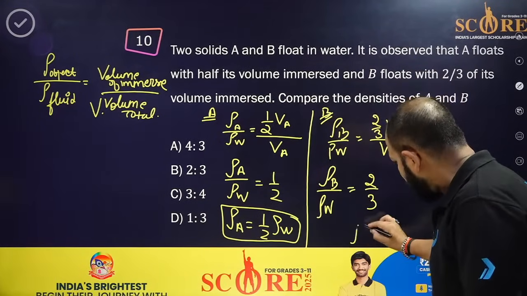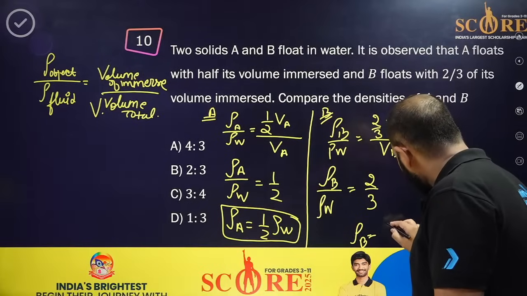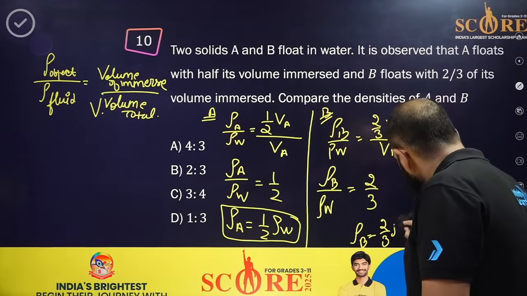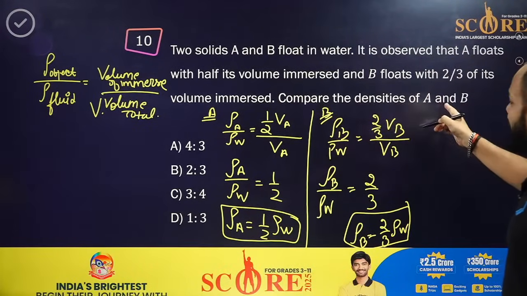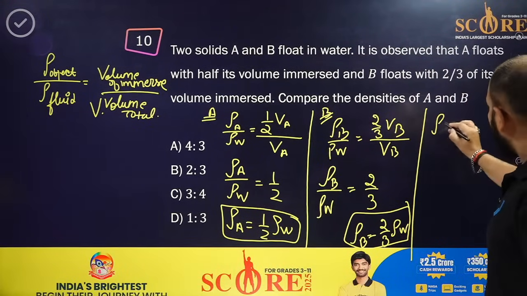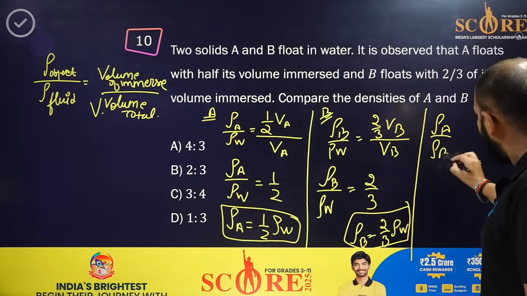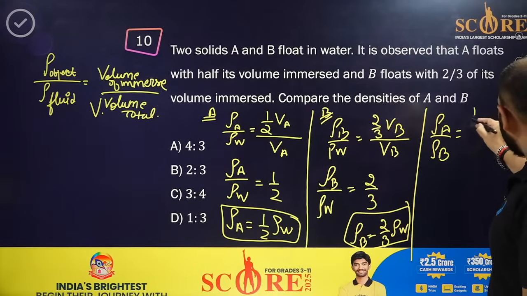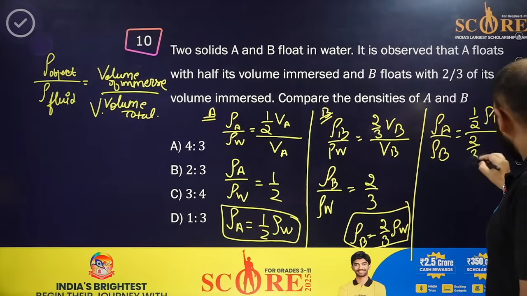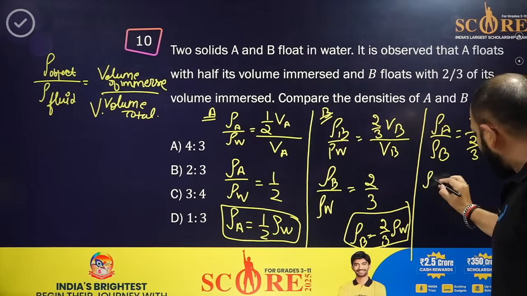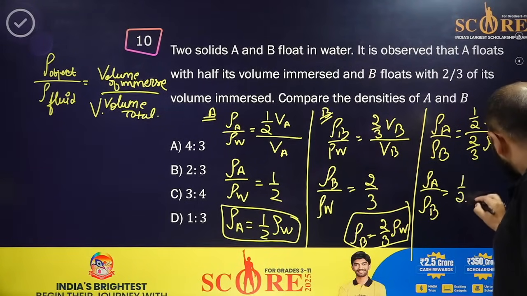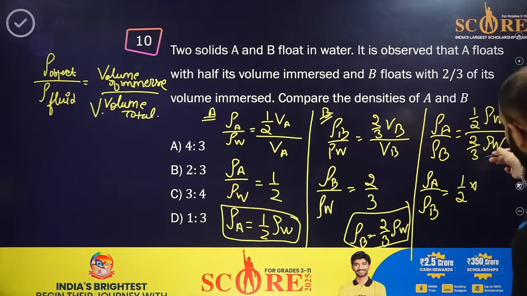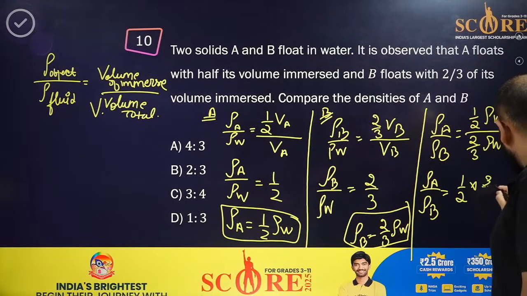So rho B will be equal to 2/3 of rho W. What's being asked? Compare the densities of A and B. So rho A by rho B will be equal to 1/2 rho W over 2/3 rho W. So rho A upon rho B is equal to 1/2 into 3/2, the rho W cancels out.